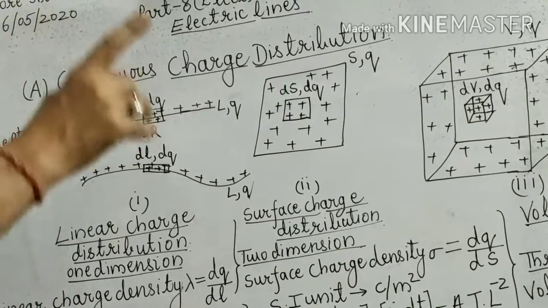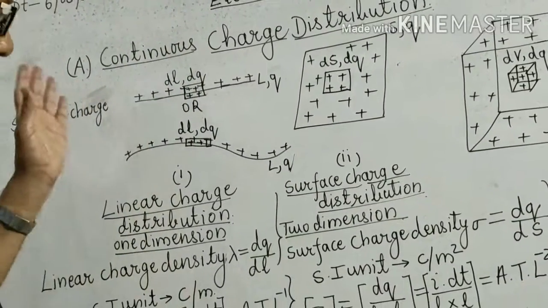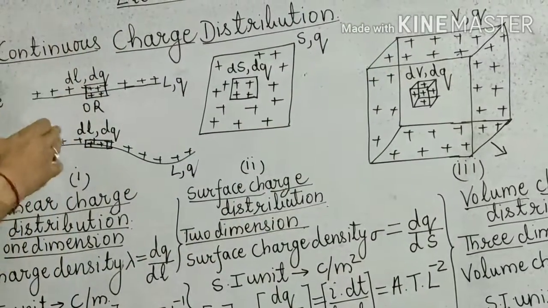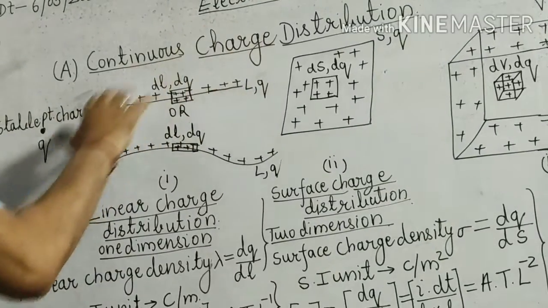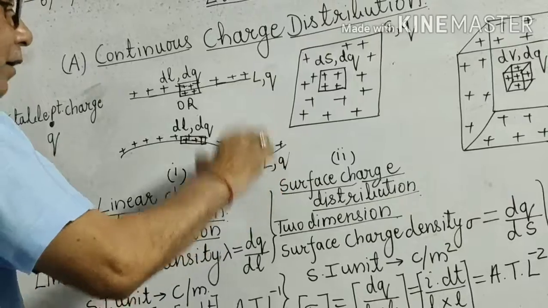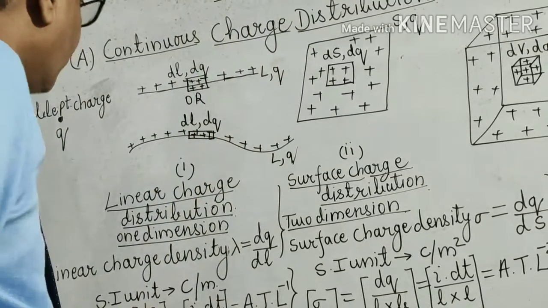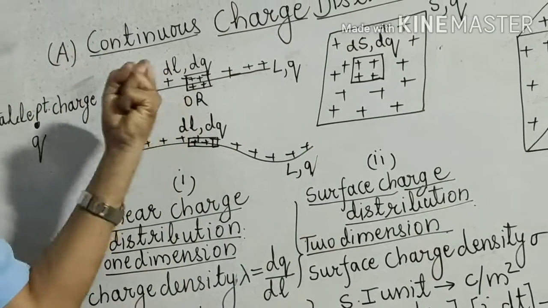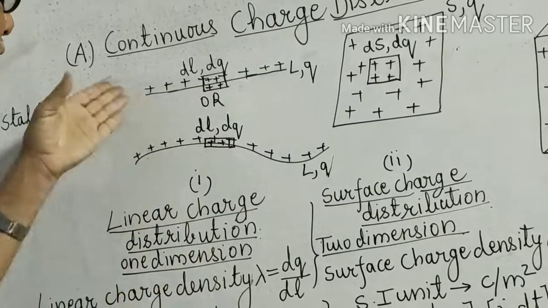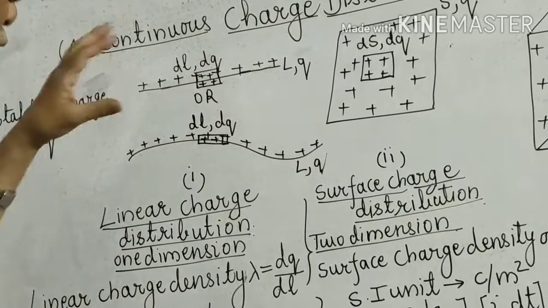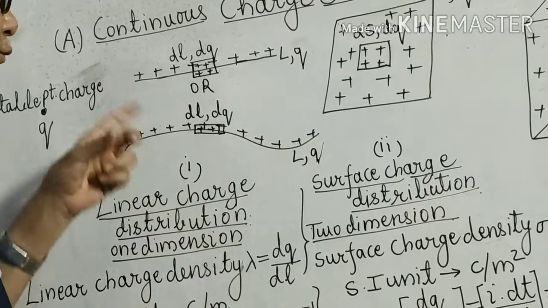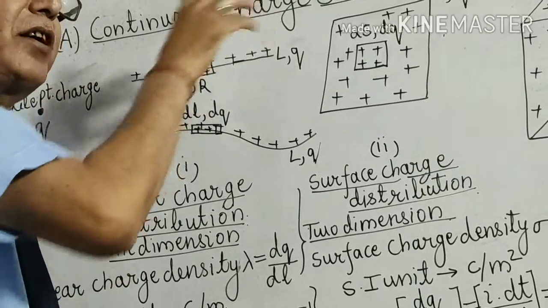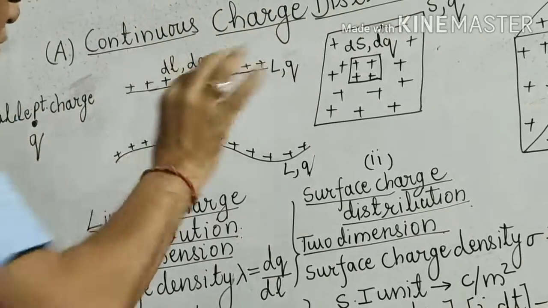Now, it can be of three types: one dimension, two dimension, and three dimension. Suppose there is a straight or curved wire of length L, and the total charge on it is Q, and it is infinitely long. Then how to calculate the electric field due to this type of charge distribution? For this, you should know which dimension it is. This is a single dimension. It can be in the direction of the x-axis, y-axis or z-axis.